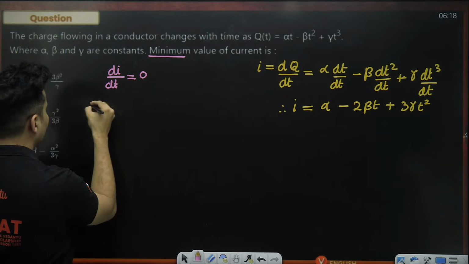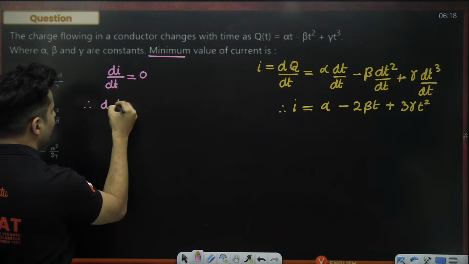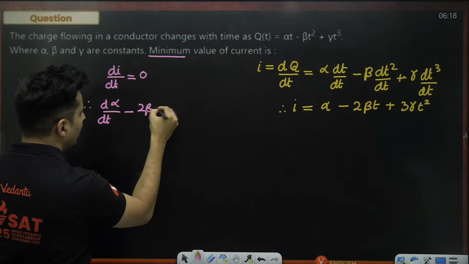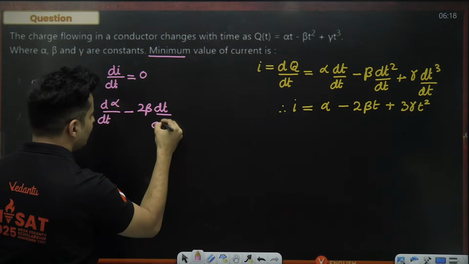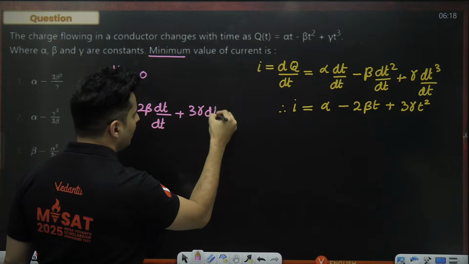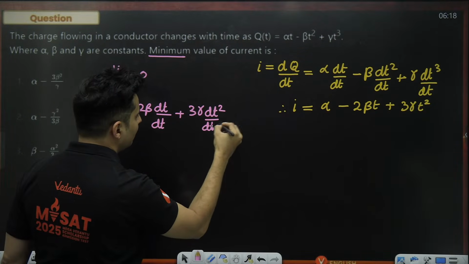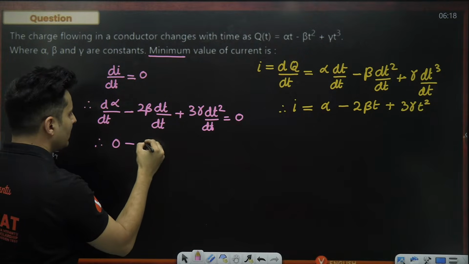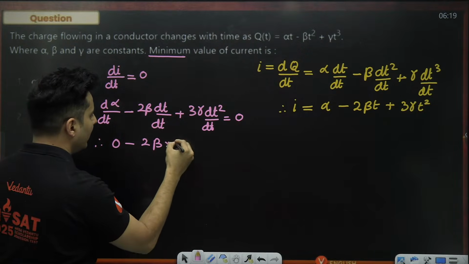So take the derivative of this. Derivative of alpha with respect to time, minus 2 beta into derivative of t with respect to time, plus 3 gamma into derivative of t square with respect to time should be 0. Constant's derivative is 0. This will be nothing but just minus 2 beta into 1.